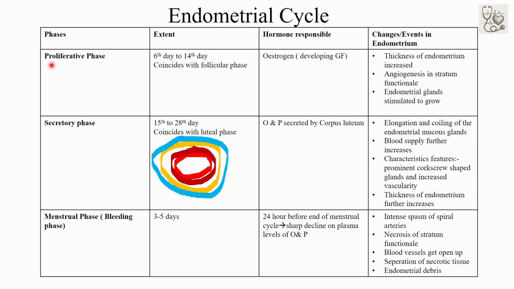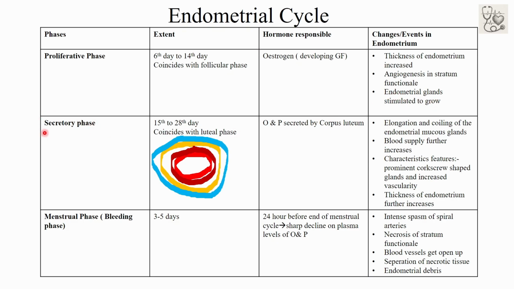The name of the phase itself suggests that something is proliferating here. So what is proliferating? Blood vessel formation, that is angiogenesis, occurs in the stratum functionale. Similarly, the thickness of the endometrium is also increased, and the endometrial glands are also stimulated to grow in this phase.